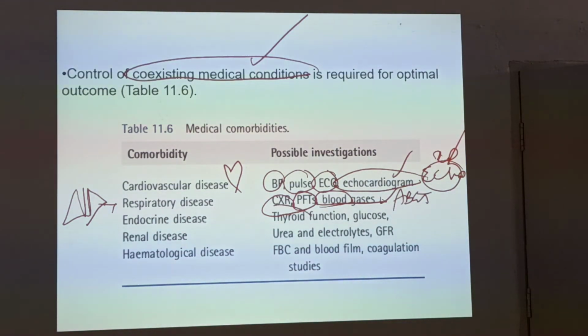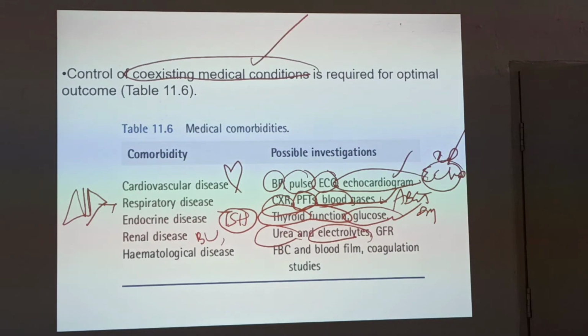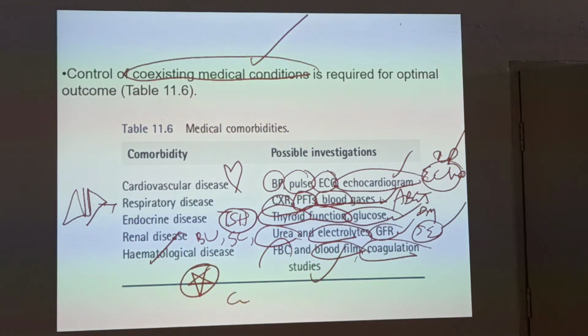For endocrine disease, you have to go for thyroid function test, especially TSH, in many patients, and blood glucose analysis for diabetes mellitus. For renal disease, you have to think of blood urea, serum creatinine, serum electrolytes, and glomerular filtration rate. For hematological disease, full blood count, blood film analysis, coagulation studies. Especially coagulation studies is very important: CT, BT, PT, APTT, and then INR, etc.